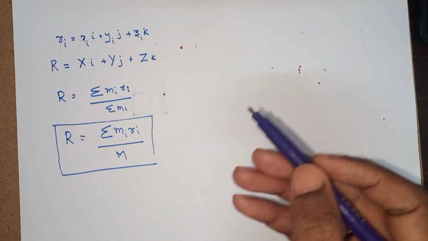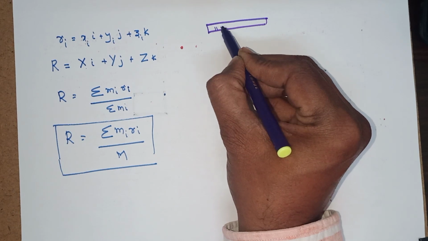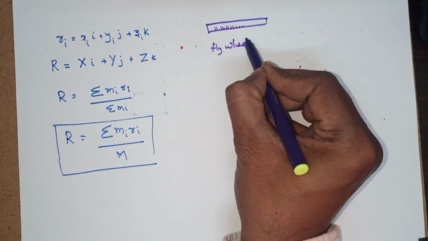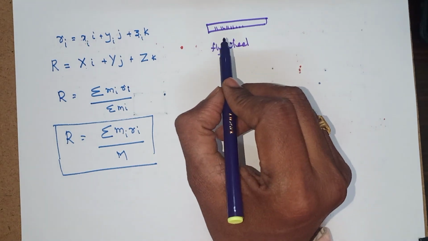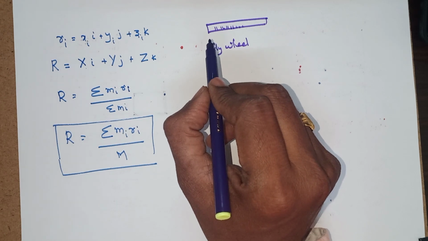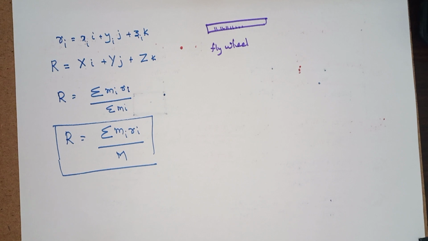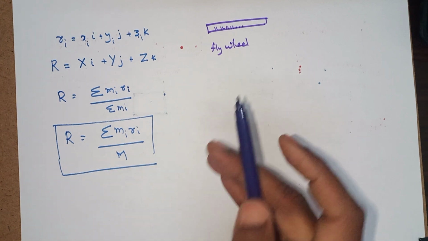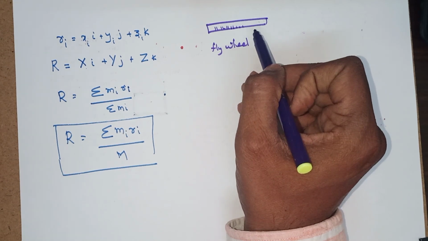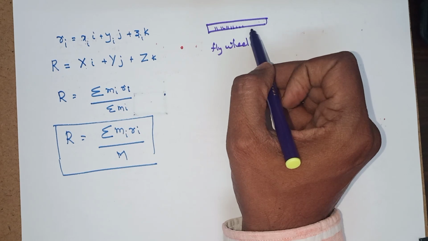A rigid body like a meter stick or a flywheel. It's not flying; a flywheel means a wheel fixed to a wall which can be rotated. We will try to find the moment of inertia with that. So a rigid body such as a meter stick or a flywheel is a closed system of a very large number of particles, like atoms or molecules, which are very closely packed.